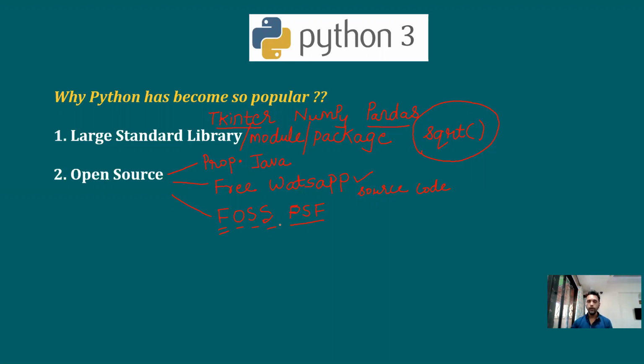But if you talk about Android and Python, the code is not only free, but it is open source, which means that you as a programmer can do modifications in Python and in Android, and you can use them as per your own needs and requirements. So that is called open source. Now, because of it being open source, there is one advantage. Listen to me carefully. You may not understand this advantage right now, but you will understand it as the course progresses.